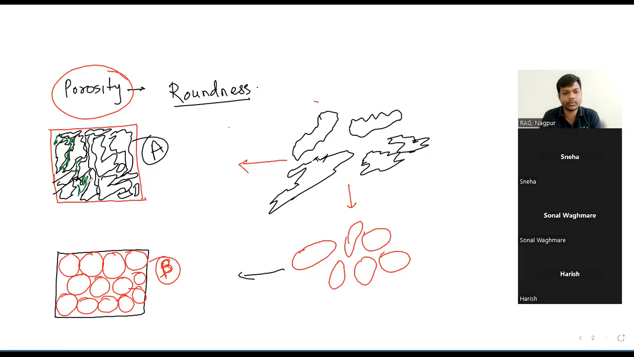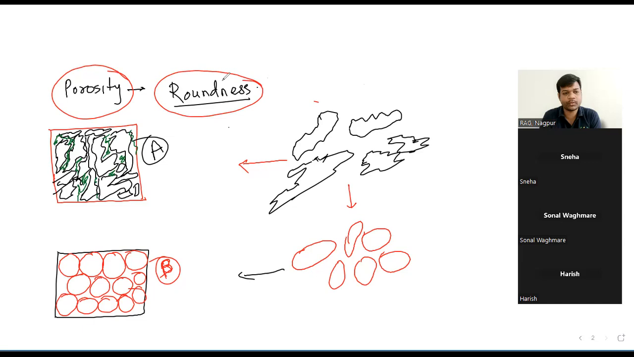So can water not stay in these? These are also void spaces. Then what is so special in B that you are answering B? It is its roundness. Roundness is directly proportional to porosity. Remember this: roundness is directly proportional to porosity, and angularity is inversely proportional to porosity.